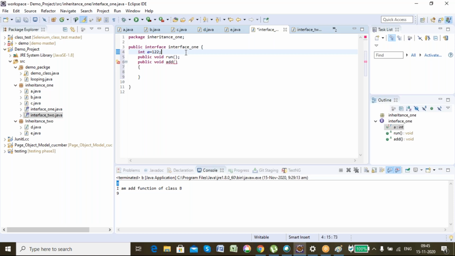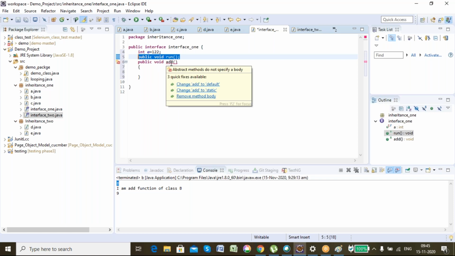See, the main difference is that in an interface you can declare only abstract methods. You cannot declare non-abstract methods. Here I have declared a non-abstract method, and it is throwing me an error. Only abstract methods are allowed in an interface. But in an abstract class, you can declare both abstract and non-abstract methods. Both are allowed. This is the major difference.